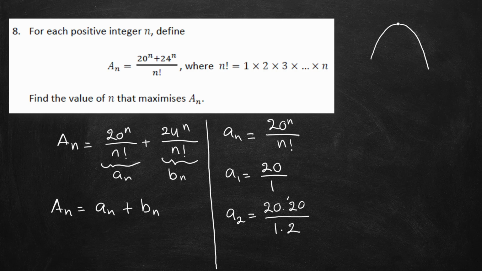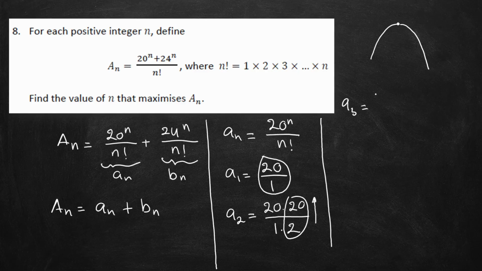So what I mean by rate is that you can see here. So this is the first rate. The first rate is bigger, 20 over 1. But you can see here, the second rate is already going down, but still bigger than 1. So it means that the value of A2 still goes up because the ratio that it got is still bigger than 1. So if we continue to A3, then we will get 20 over 1 times 20 over 2 times 20 over 3. Now the ratio is still bigger than 1, but now less than the second one, less than the first one.